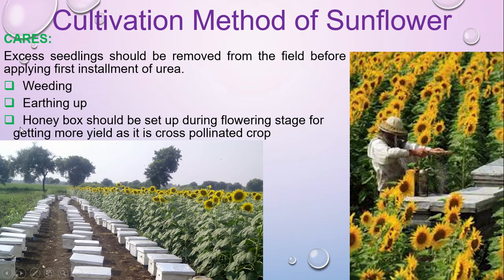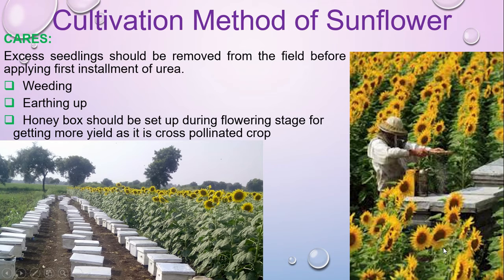And this is another important topic: the honey box. We know that this is a cross pollinated crop. That means if we ensure honeybees in the field, pollination will be very easy and it produces more flowers and seeds. That is why if a honey box is set in the field during the flowering stage, then production will increase and extra income will come from the honey. So this is a byproduct as well. You get extra honey and more production in the sunflower field.